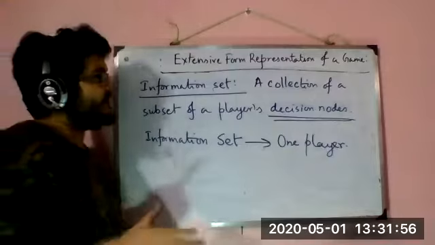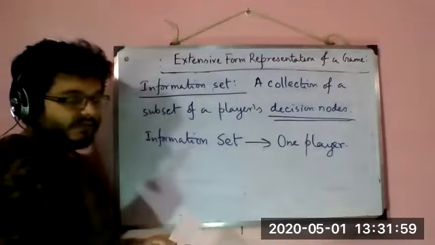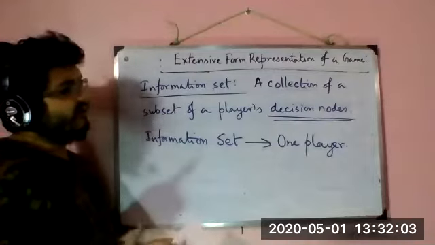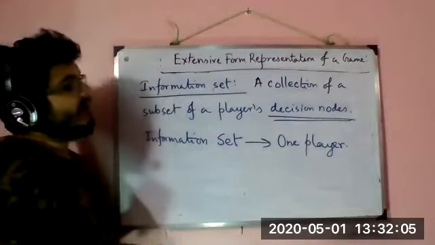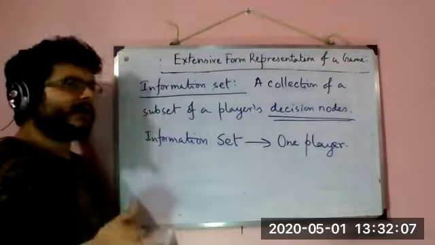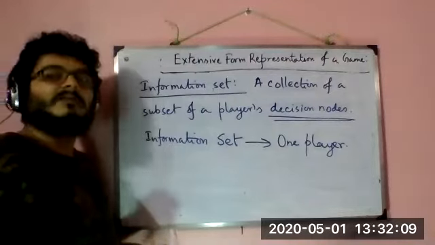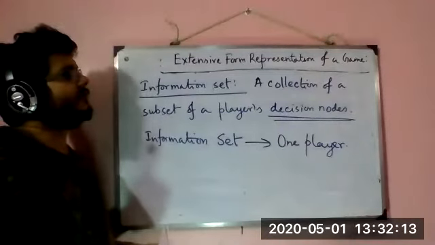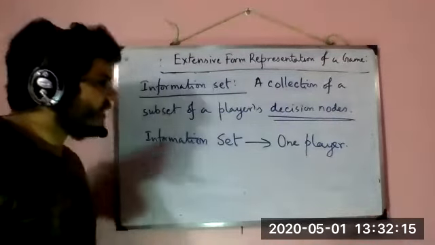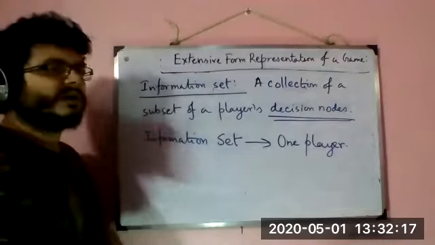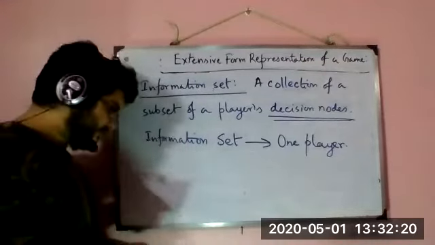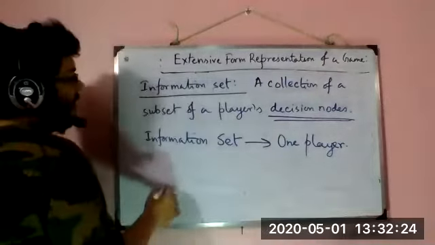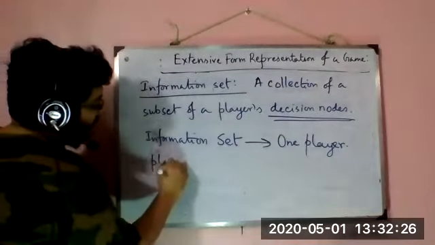Okay. So in the earlier game we had two players. So there will be player one's information set and obviously there will be player two's information set. And player one had one decision node, which was the initial node, and player two had two decision nodes, right? So let's see what the information sets of each of those two players are.